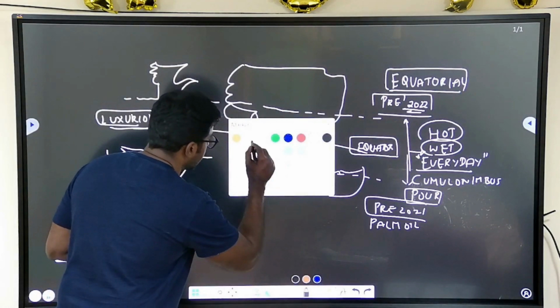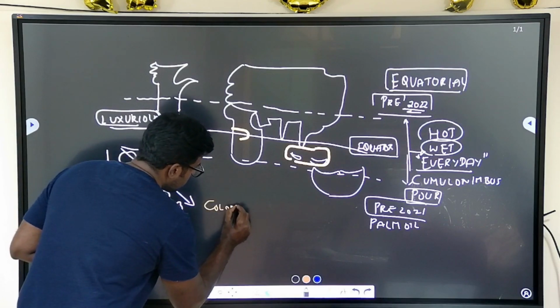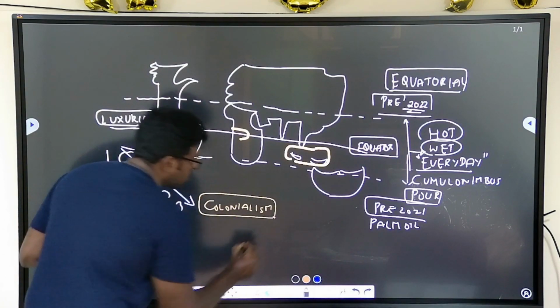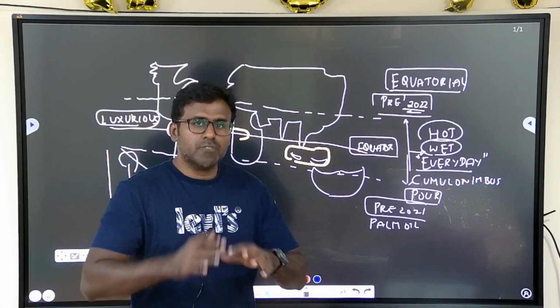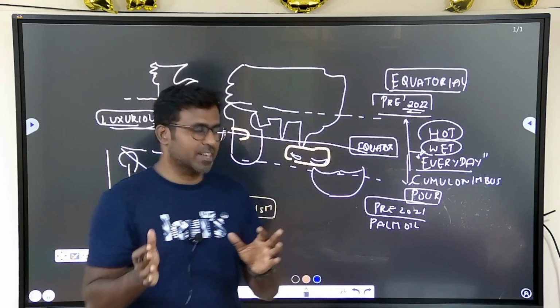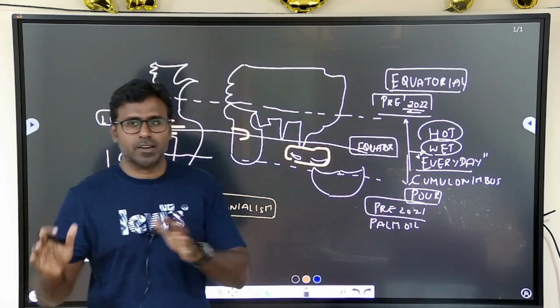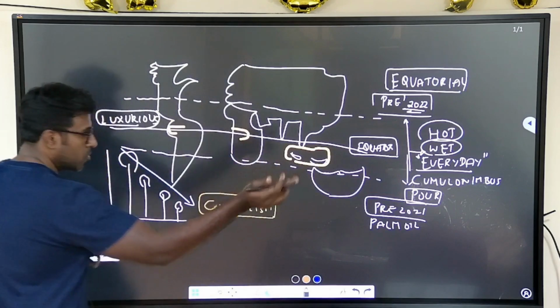It is the impact of colonialism. So geography is not only geography, it is also connected a lot with world history. Everything is connected. It's not like history is separate, geography is separate, sociology is separate.